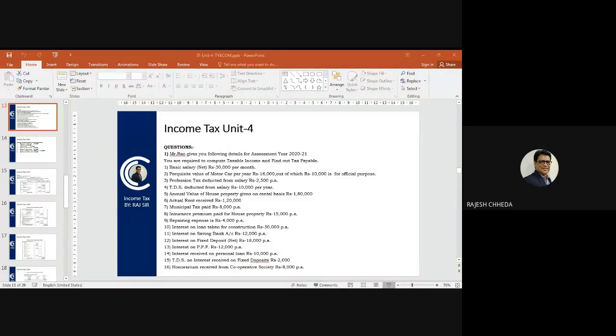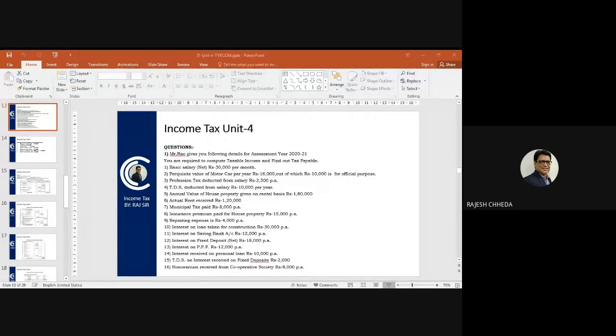Now, after this much information about income from house property, the question talks about income from other sources. You can read the 11th item: interest on saving bank account rupees 12,000 per annum.